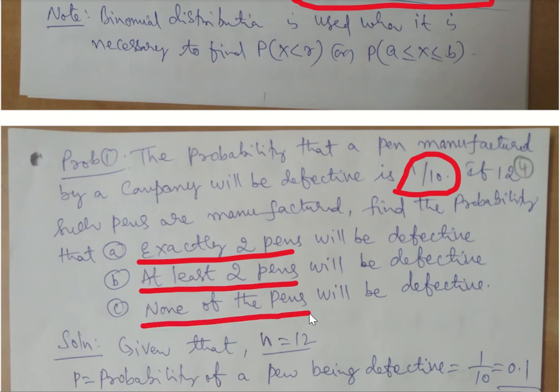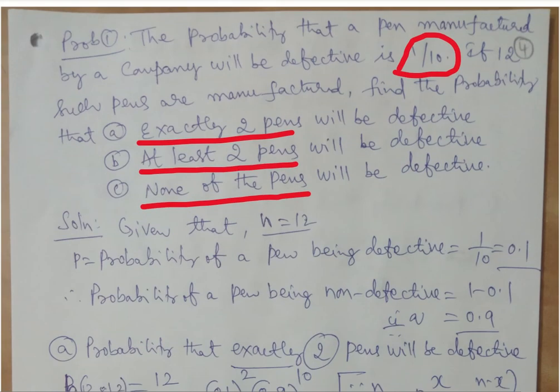So here it is not given whether it is a binomial, a Poisson, normal, exponential, none of them have been mentioned. So how do you figure out it is a binomial distribution? Just now we have seen, wherever there are 2 outcomes. Here a pen is manufactured, it can be defective or not defective. Only two outcomes, so we can attribute this as a binomial distribution.